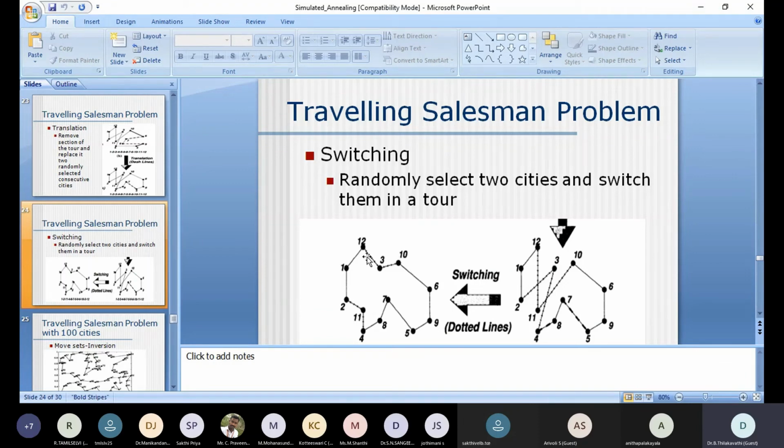The same move set we can also follow for implementing any objective function if it is given in our hand. So this is the simple traveling salesman problem with 12 cities. Actually, this is implemented with the help of MATLAB. There is a standard traveling salesman problem using simulated annealing, and it is available in MATLAB and in Python.